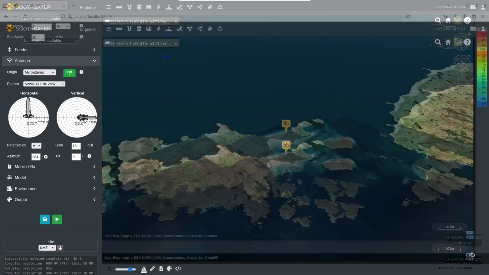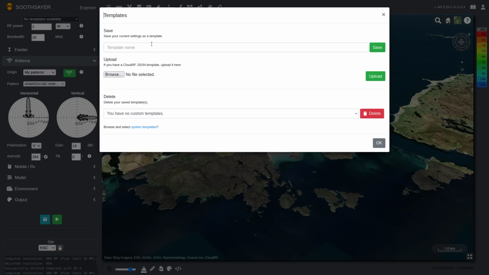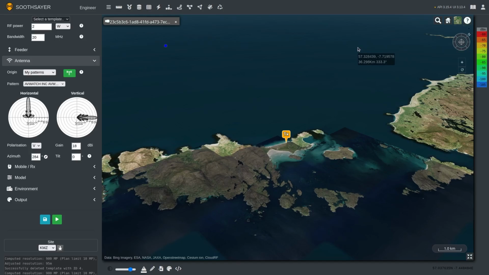I'm now going to save my settings as a template and then export this as a JSON file. This can allow me to use the Path API, which includes a number of features in the output, which can help me to create a suitable link.